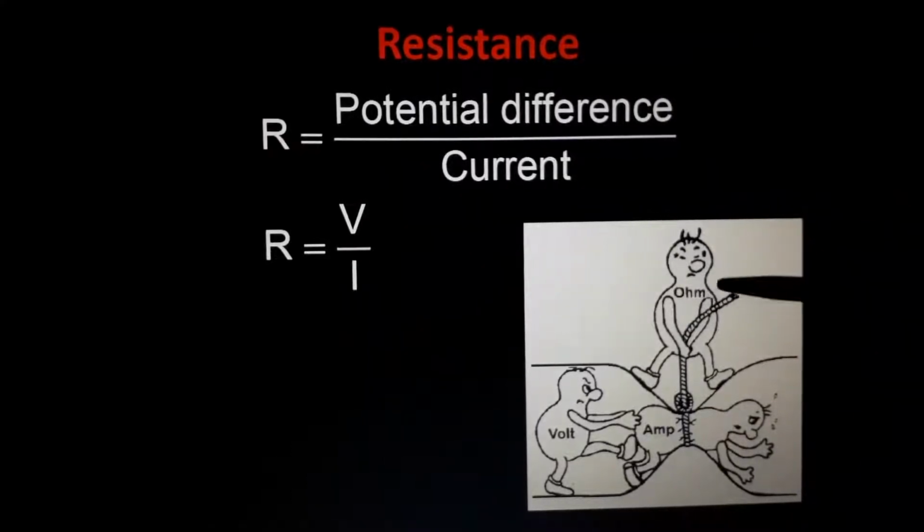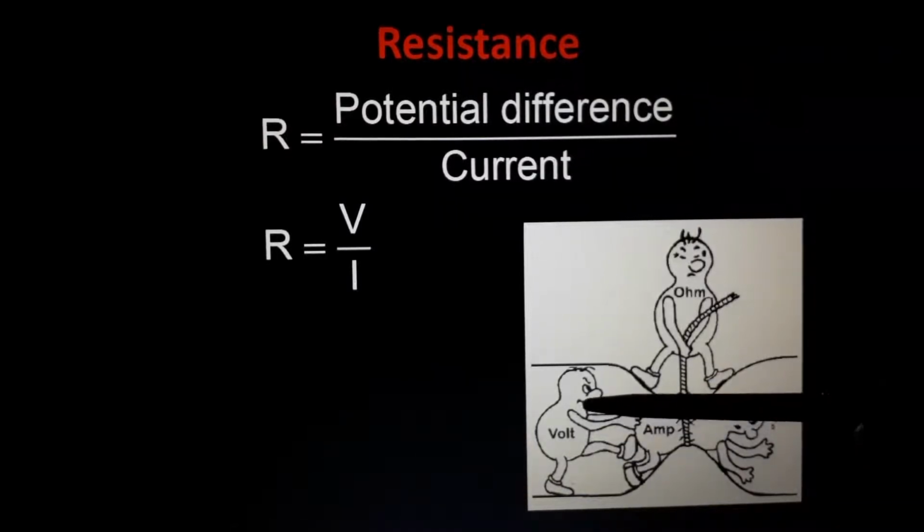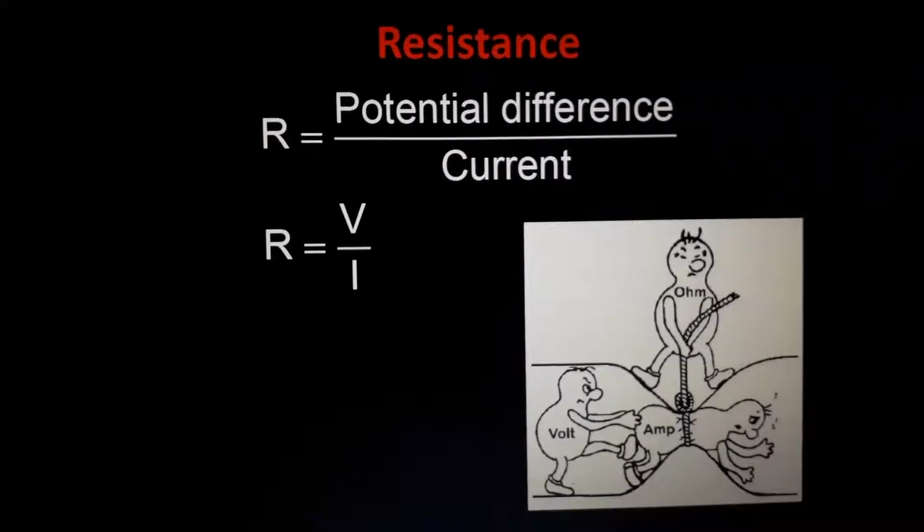But if this man is stronger, what will happen? However much work the voltage does, the ampere won't flow. The charge won't flow through the conductor. Understand what is resistance? So it is resisting the work done by the volt.